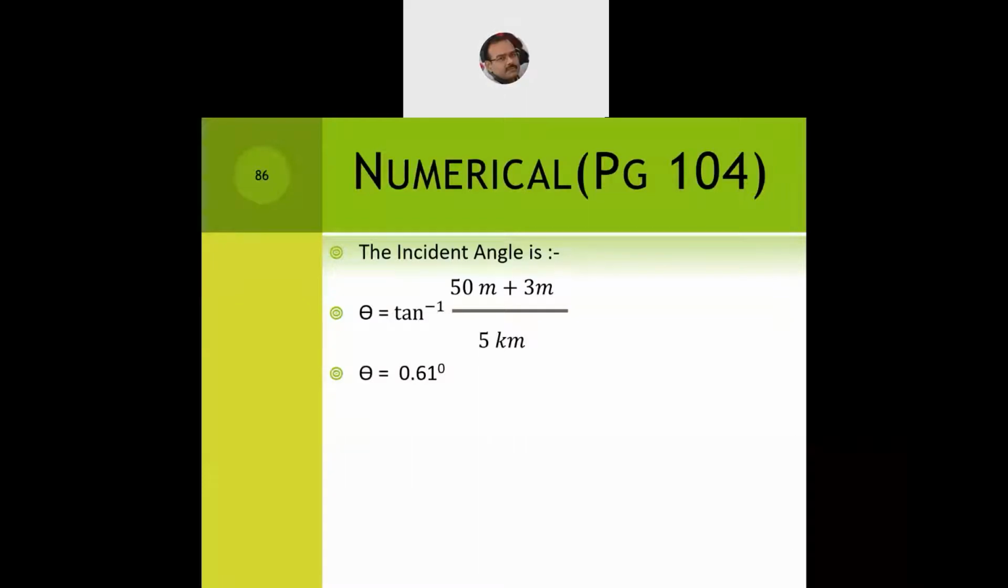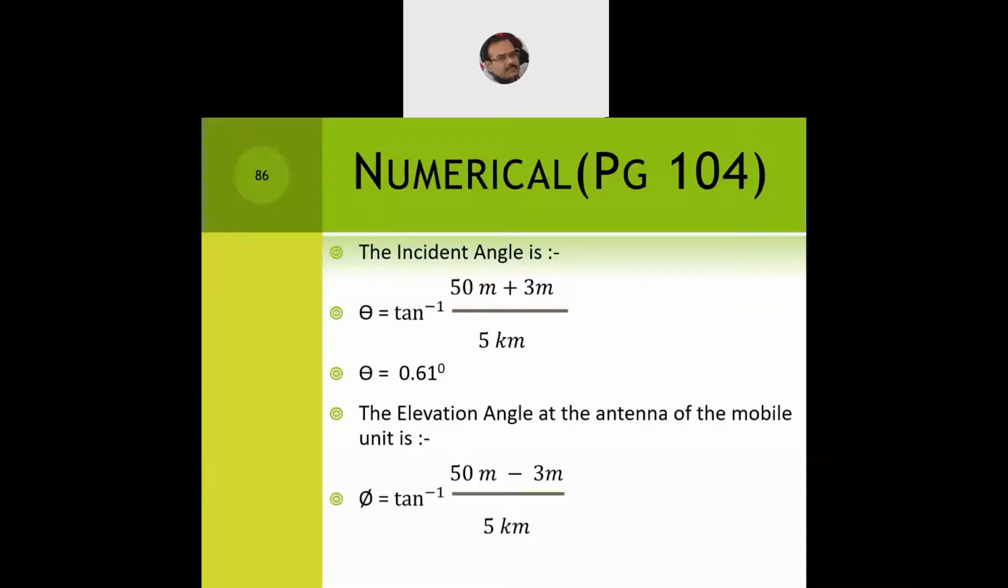Now we need to compute the elevation angle. The elevation angle again is two things: one at the location of the mobile unit and one at the antenna of the mobile unit. One is phi and the other is phi dash. We compute the elevation angle at the antenna of the mobile unit, and again we need to remember the formula: phi is equal to tan inverse of (h1 minus h2) by d. So again, 50 minus 3, 47 meters, divided by 5,000 meters. Compute the tan inverse of it and it gives the value of phi as 0.54 degrees.